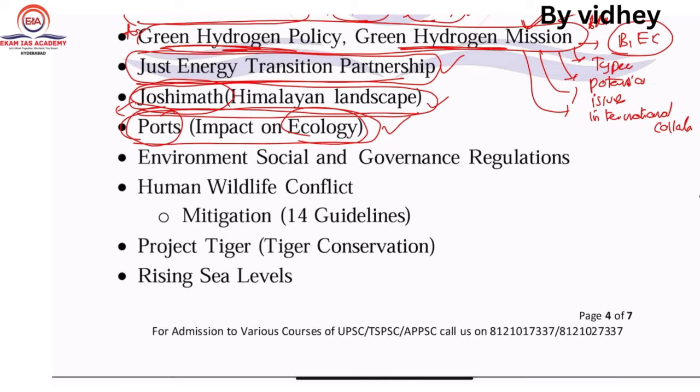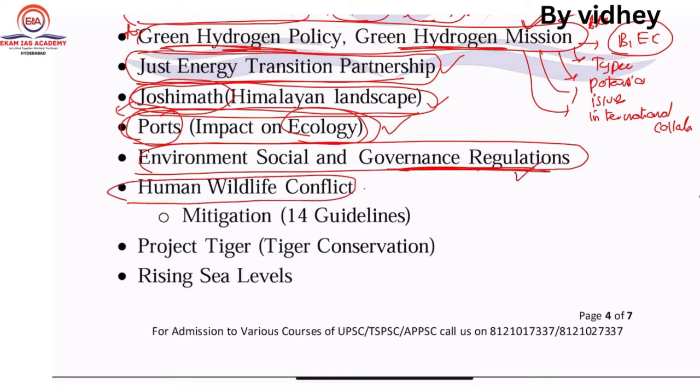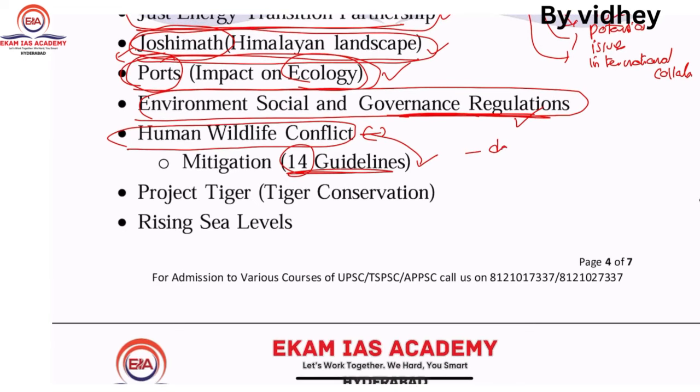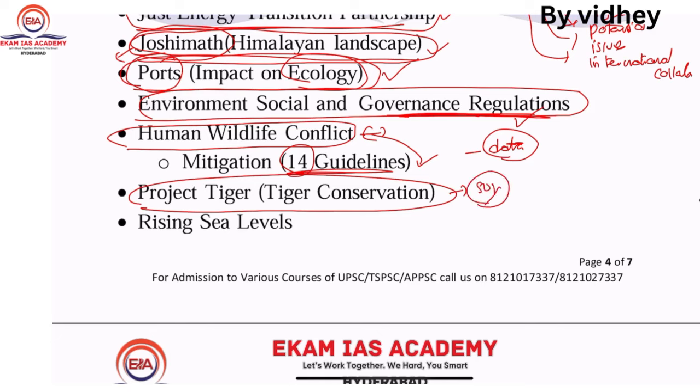Next one, there is an important concept called environment, social and governance regulations. Got it? Very important one. Next one, human-wildlife conflict. Till now the question has not been asked. Recently there are 14 guidelines. If you are aware of these guidelines, you can easily answer this human-wildlife concept. Here data is much needed. You need to substantiate your answer, so data is much needed. Next one, Project Tiger. It got completed something like 50 years. So there may be a chance of asking regarding this Project Tiger.